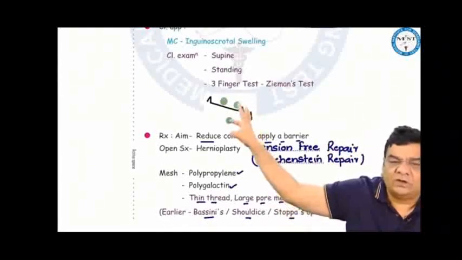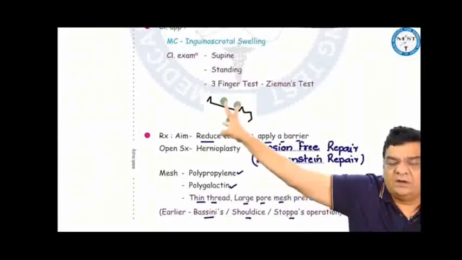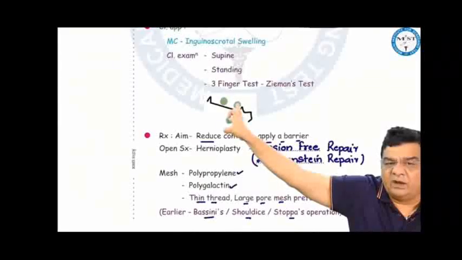In this, you block the 3 potential openings from where the hernias come out, like the deep inguinal ring, the Hesselbach's triangle, and the femoral canal. And now ask the patient to cough. If you have blocked the 3 openings nicely, nothing will come out. Now you gradually release fingers one by one and see from where the hernia is coming out.